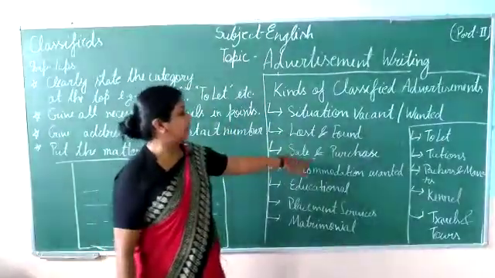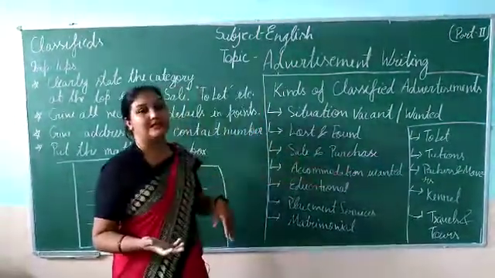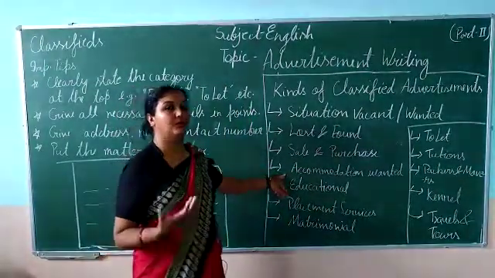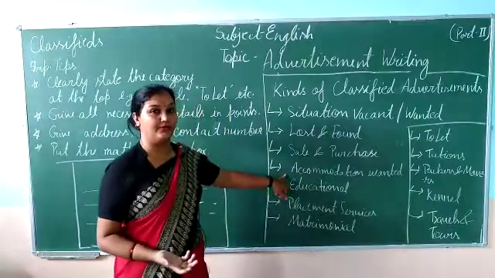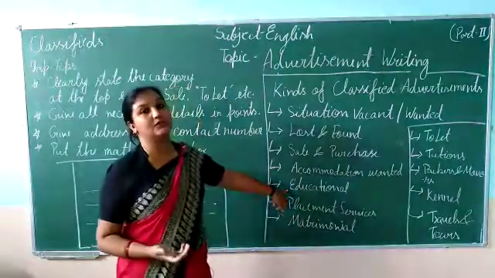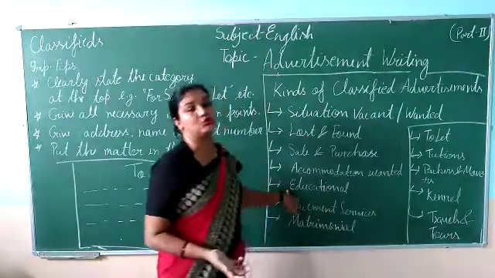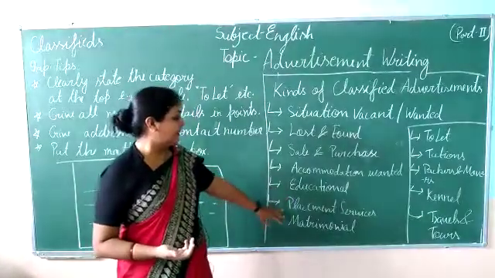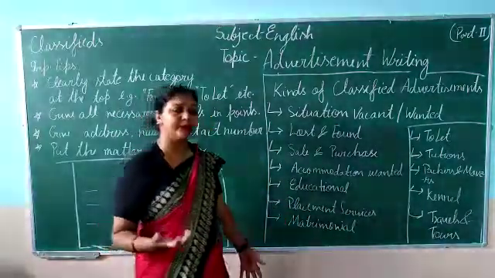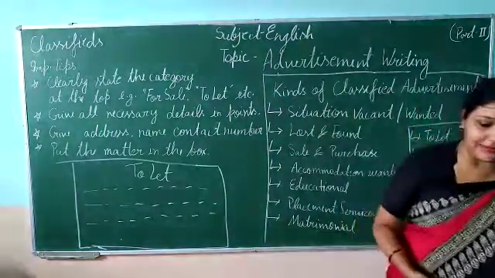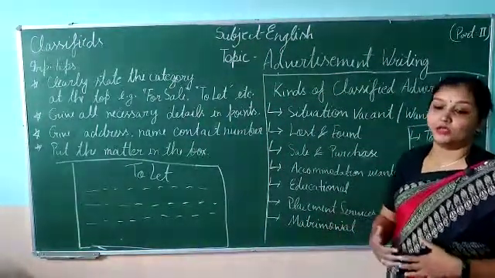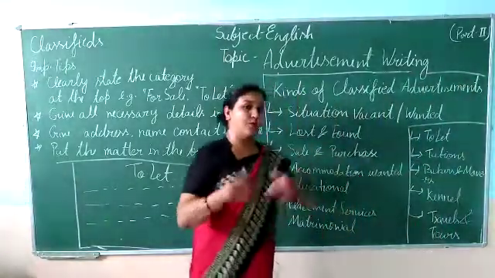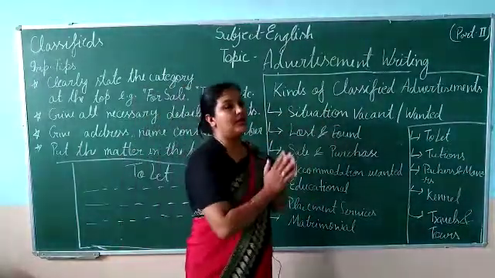Sale and purchase: if you are going to sell something or purchase something. Then accommodation wanted: you are looking for a place where you want to live. Next one is educational, which means you are offering coaching classes, tuitions or private tuition. Then we have placement services. Placement services are those where people enroll themselves, and these companies give other companies the service that they will hire and place that particular person in that company.